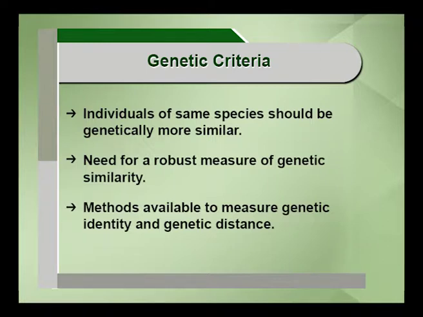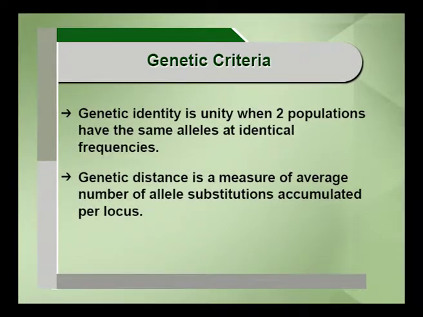The genetic similarity has to be understood, and we need to understand that by using a measure. That is a basic thing. Only when we have a robust measure for genetic similarity can we go for recognition. There are many methods available to measure genetic identity and genetic distance. Genetic identity is a very simple concept. If the genetic identity is unity, that is 1, it means that the two populations have the same alleles at identical frequencies. If it is 0, the two populations will not have the same alleles; they are different. So genetic identity is a measure used in this particular criteria, the genetic criteria.